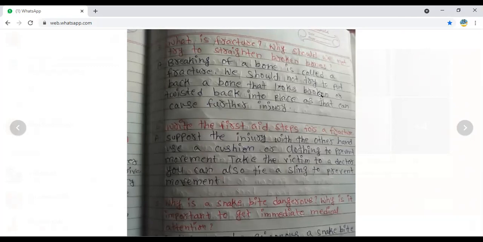Sometimes when we fall down from the building or when we fall down from the steps, or sometimes by slipping on water, we may fall down. At those times, we may break our bones. Breaking of the bone is called fracture. We should not try to put back a bone that looks broken or twisted back into place, as that causes further injury. If suppose my hand has broken and it has turned like this, something I have twisted, and if I twist it again, the twisted bone, whatever the fracture is there,